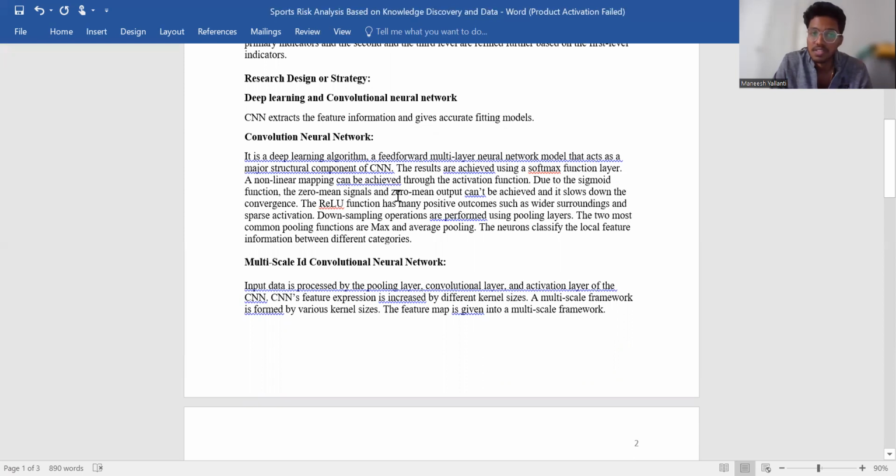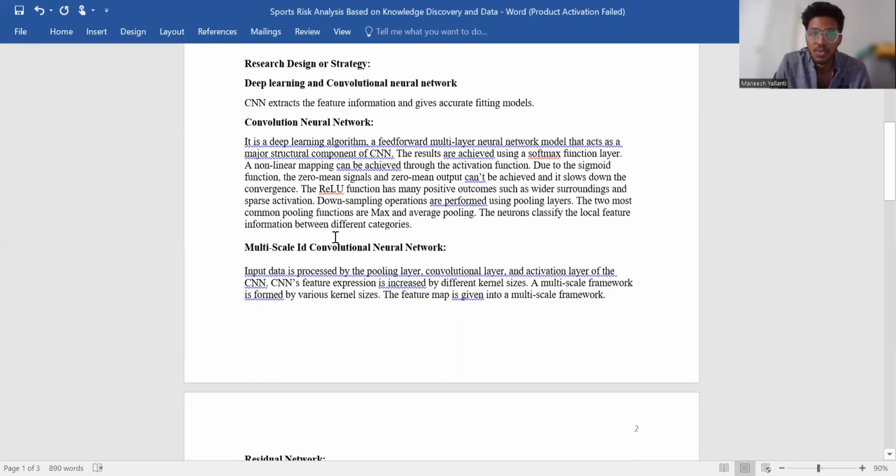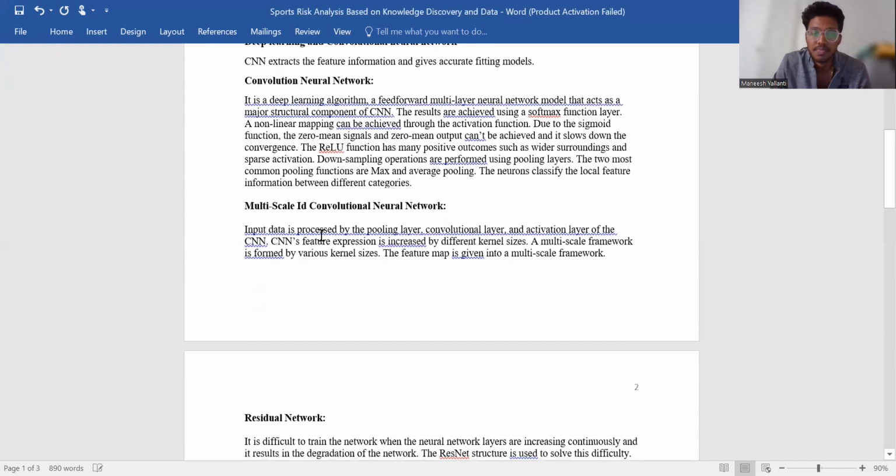Due to the sigmoid function, the zero-mean signals and zero-mean output can't be achieved, and it slows down the convergence. The ReLU function has many positive outcomes such as wider surroundings and sparse activation. Downsampling operations are performed using pooling layers. The two most common pooling functions are max and average pooling. The neurons classify local feature information between different categories.